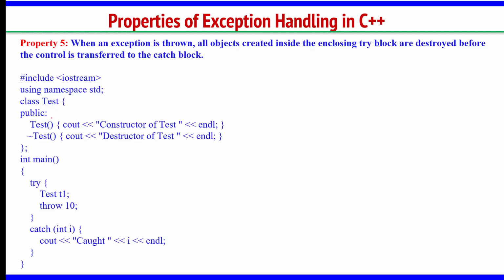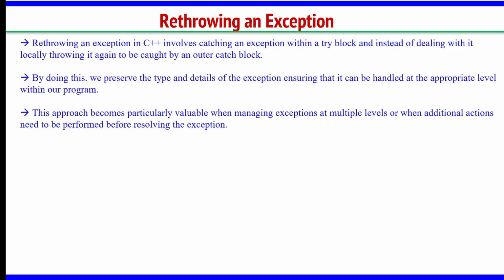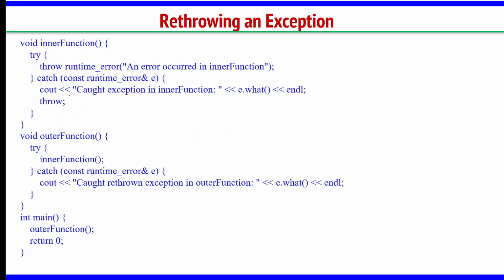Regarding execution of constructor and destructor, if you are creating an object in the try block, then before the control is thrown to the catch block, both the constructor and destructor will be executed. And the last one is rethrow. You can use the keyword throw to rethrow an exception which occurred in the inner function which was called in the outer function. So, this is about exception handling in C++.